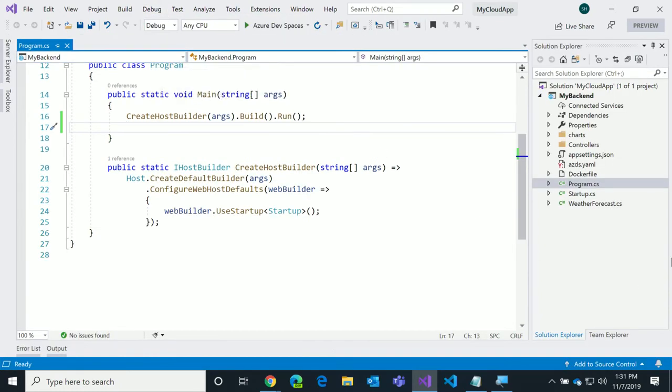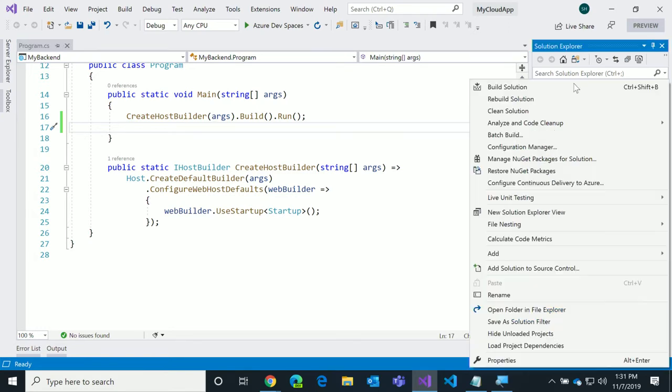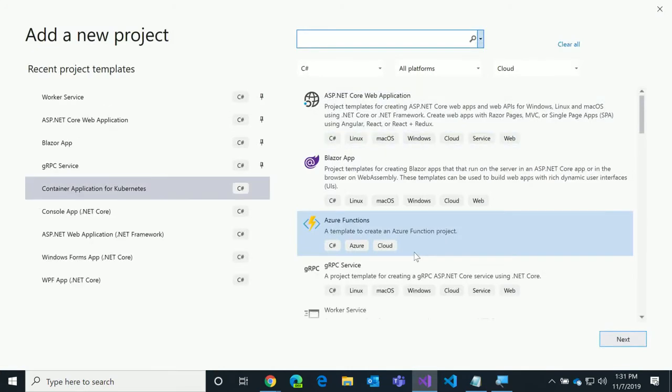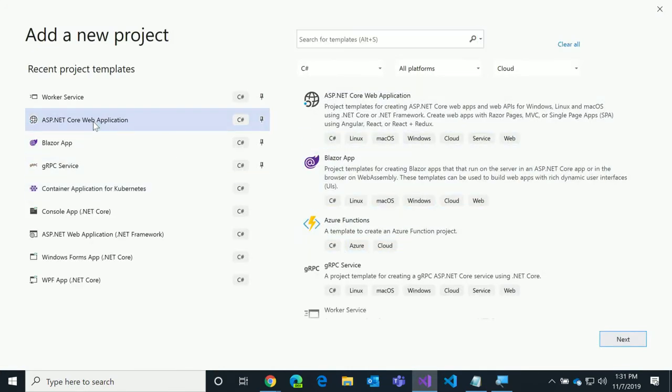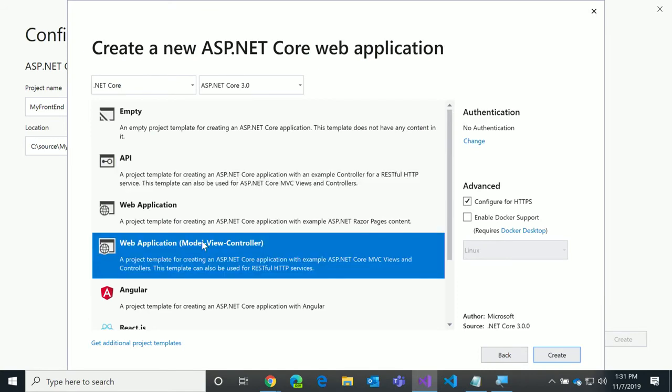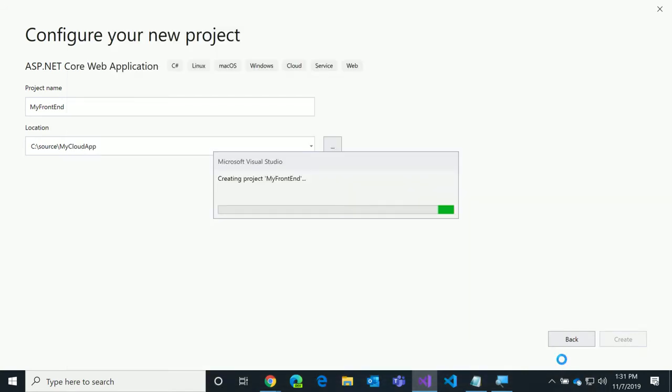Now, let's make this better. So let's take the solution and I'm going to add a second project. Add a new project, because that's my back end. It's my API. It returns my weather information. Now I need to have an ASP.NET project. It's my client application. So my front end right here. And I'll select MVC for this. I'm old school.